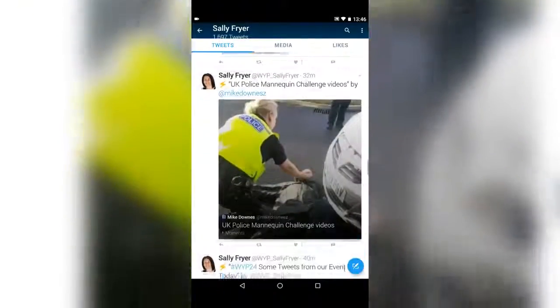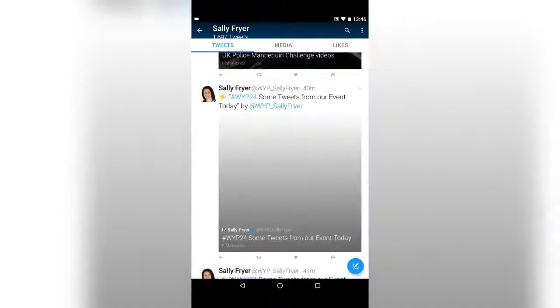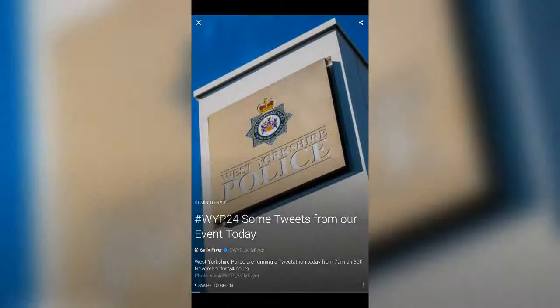That's not it. Here it is. Now this is the Chief Inspector's first moment. So we click it. This is how it views on mobile. Remember, I've contrasted this to the desktop. So that's a great title. Big image. We look at the bottom. Swipe to begin. Swipe to the left.